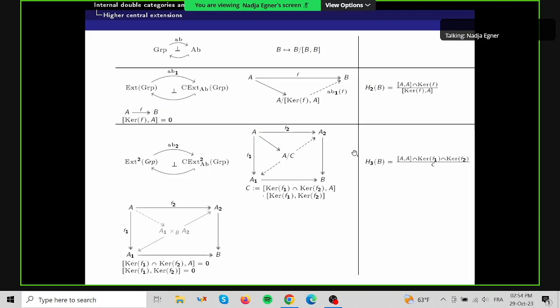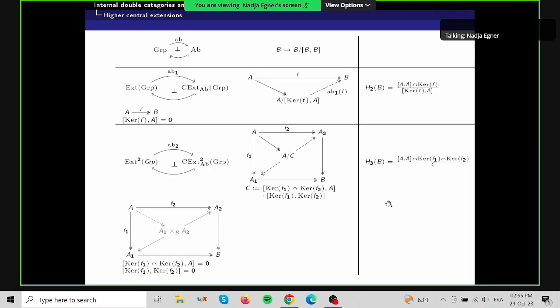And then I showed to Carl and Alice, but also to other people, that the third homology group of B, if this was a double presentation, so A1 and A2 being projective, is isomorphic to the commutator subgroup of A intersected with both the kernels of F1 and F2, quotient by C. So here again we have the same object that we quotient by.